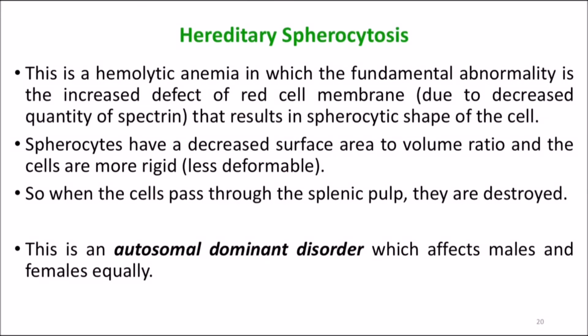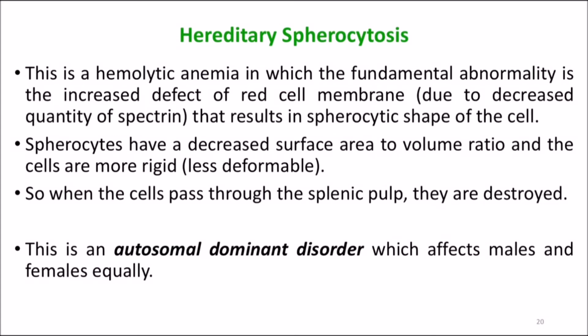This is a hemolytic anemia in which the fundamental abnormality is a defect of the red cell membrane. It is due to the decreased quantity of spectrin, which results in the spherocytic shape of the cell. The spherocytes have a decreased surface area to volume ratio, and the cells are more rigid. So when the cells pass through the splenic cords, they get destroyed.